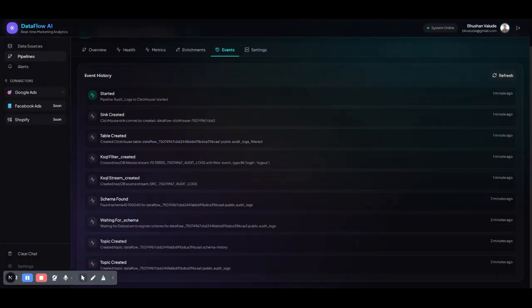To conclude, DataFlow AI is infrastructure setup in minutes, analytics and insights in seconds, engineers unblocked.